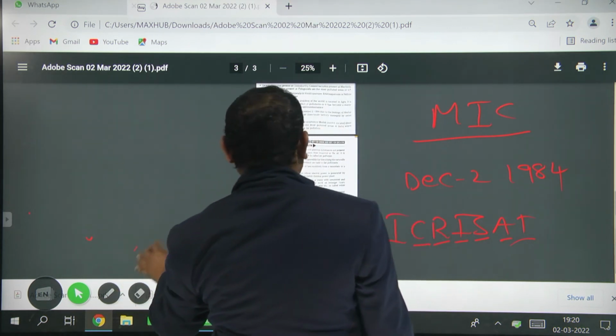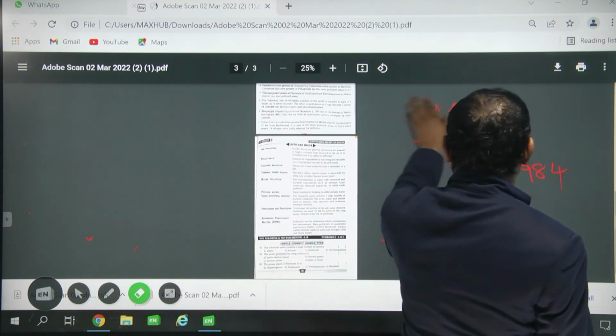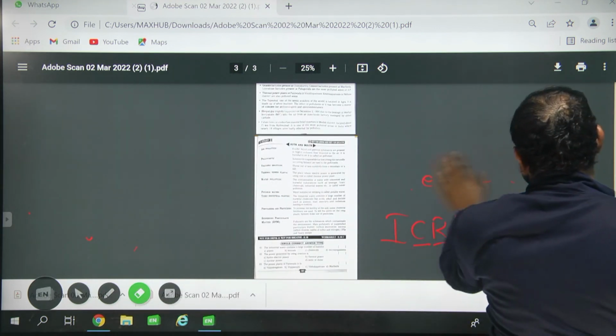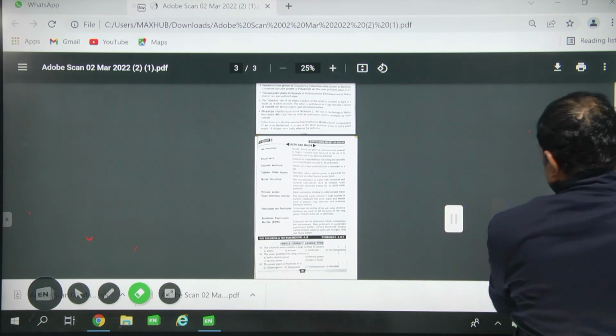Next, these are the important points: methyl isocyanate is responsible for the Bhopal gas tragedy.